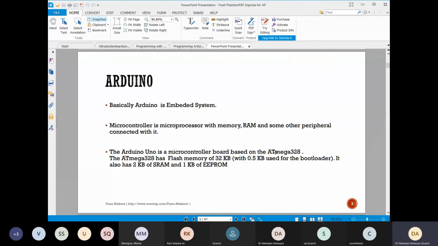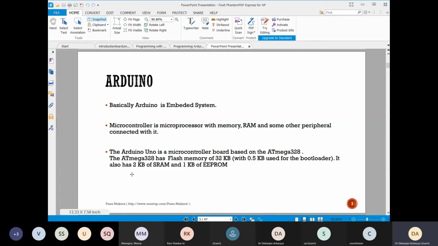The microcontroller's name is Atmega 328, and it has a flash memory of only 32 kilobytes. That is dedicated only for data acquiring and data transmitting, and sometimes for some loops in programming, but not for computing. Always keep that in mind.